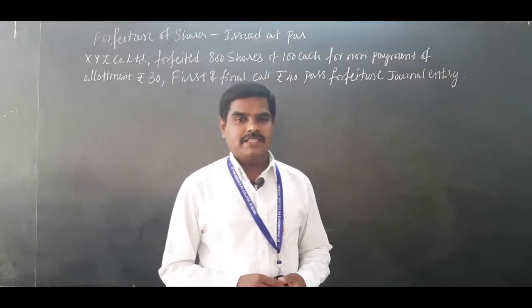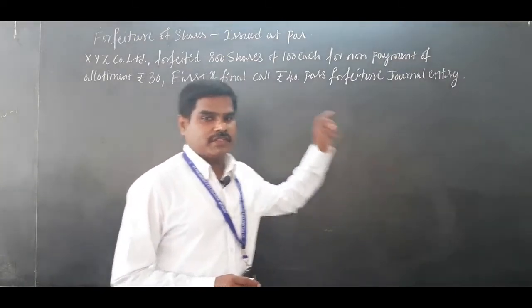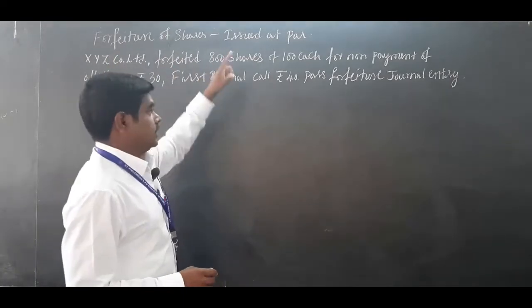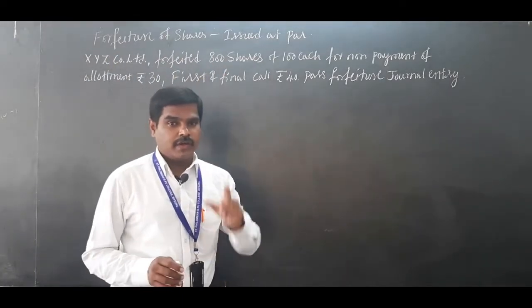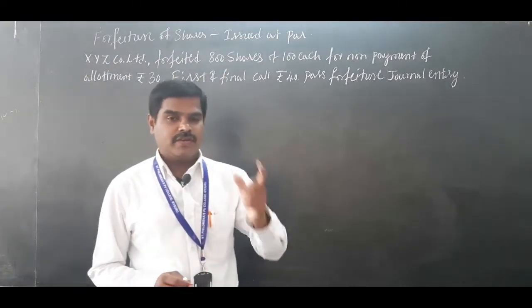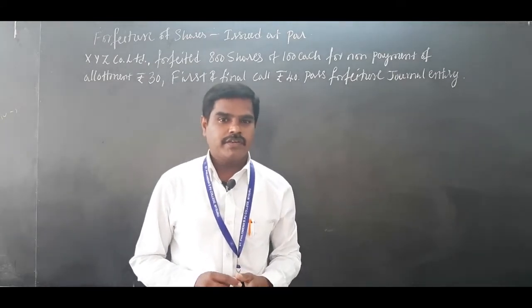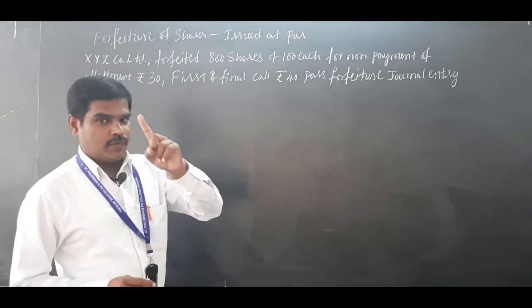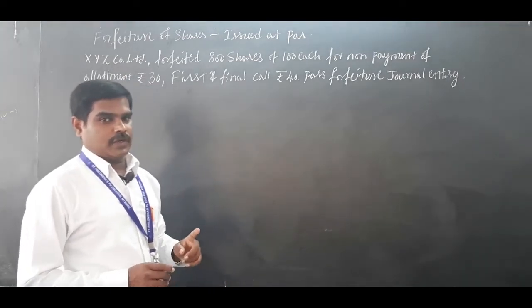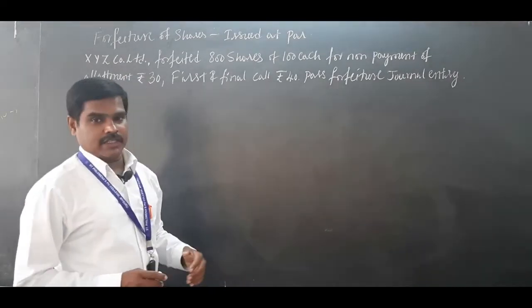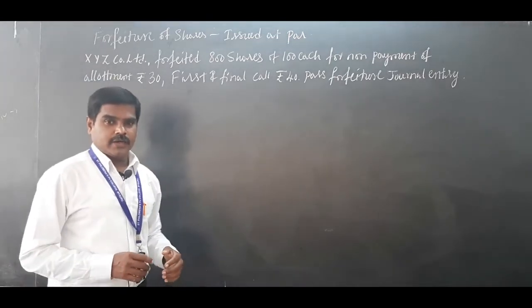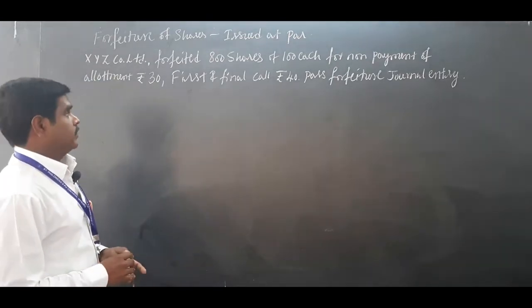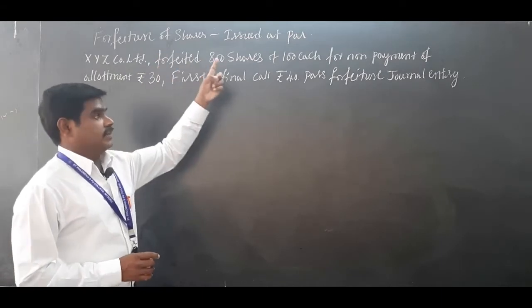In the previous class, we were discussing forfeiture of shares, when shares are issued at par. That's only one journal entry we are discussing. I told you this is important from the point of examination when we come to the 12 marks problem. Last class one problem was solved. Let us solve one or two more problems on that. Then we will go for the issue of shares at premium.